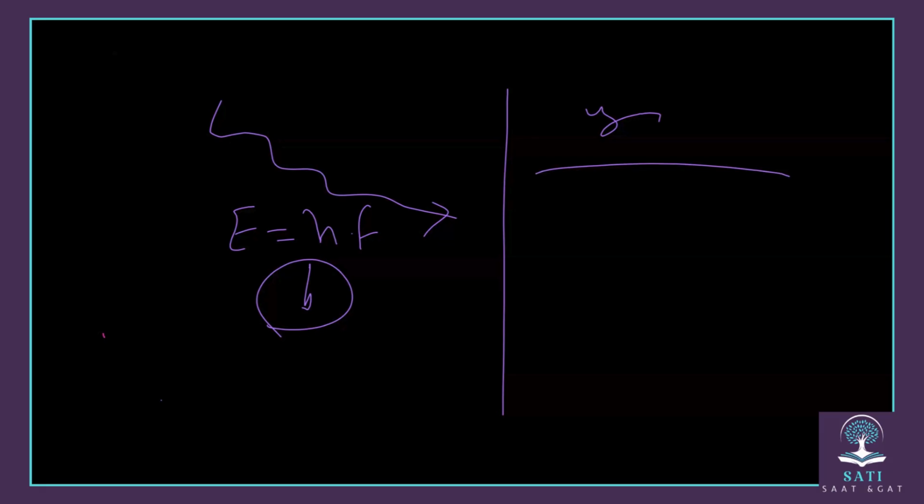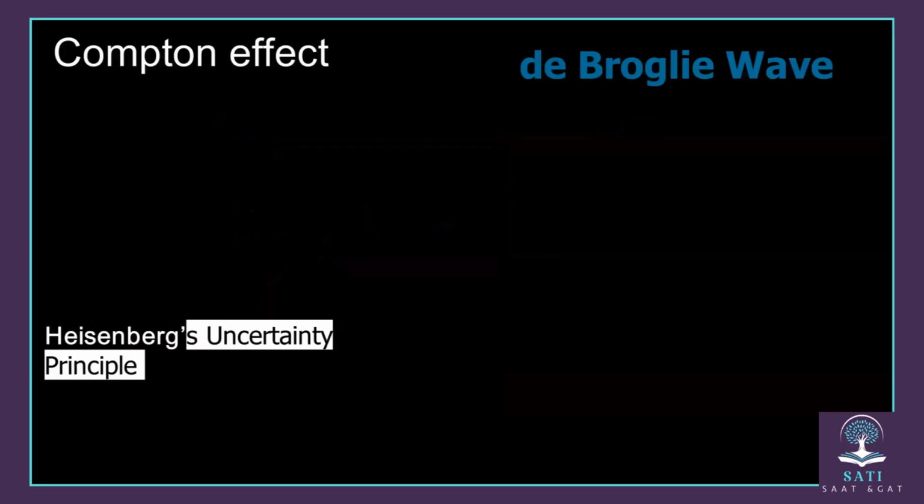And one of the main experiments that proved light behaves like waves was what? Young's experiment. Okay, based on that idea now, based on this idea that light can be particles and can be what? Waves, we have here the first one here, which is Compton effect.